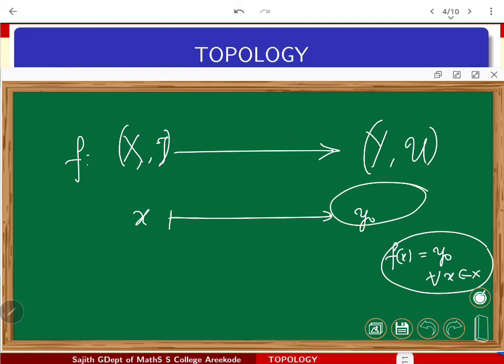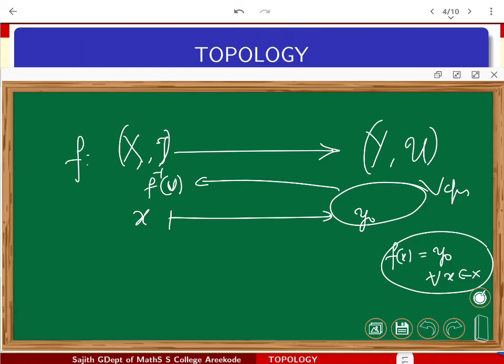Take any open set v in y and pull back, talk about f inverse of v. Here v is any open set in y. It may include y naught or may not include y naught. Those are the only two cases to consider.